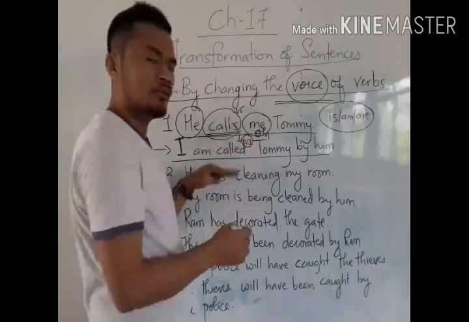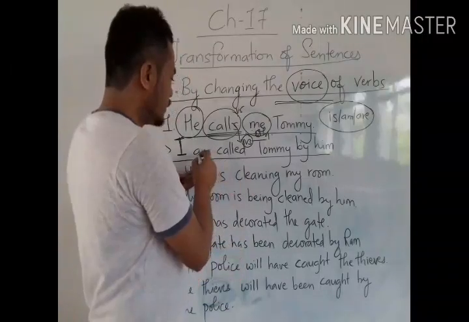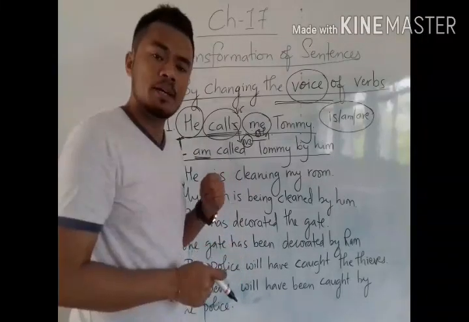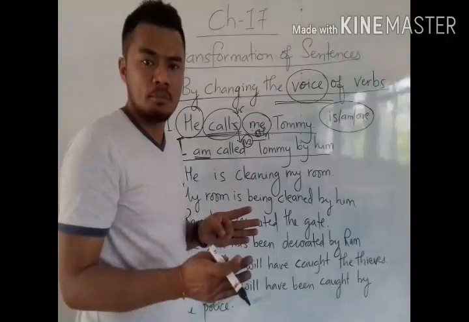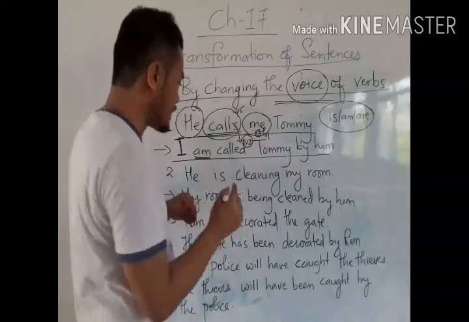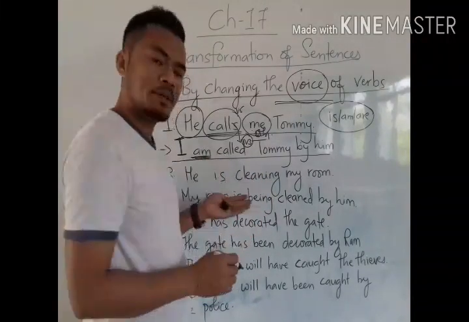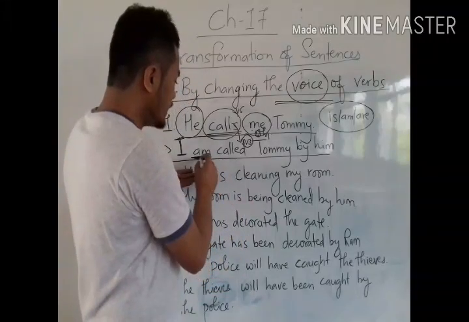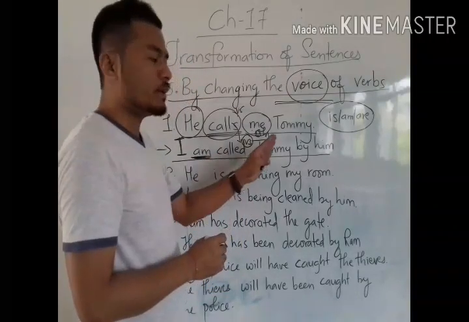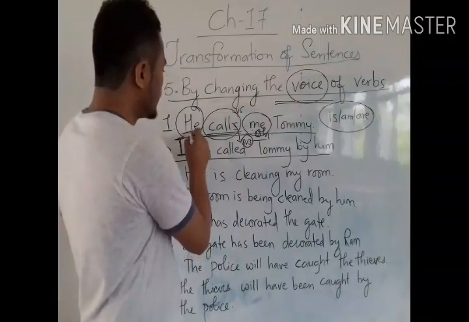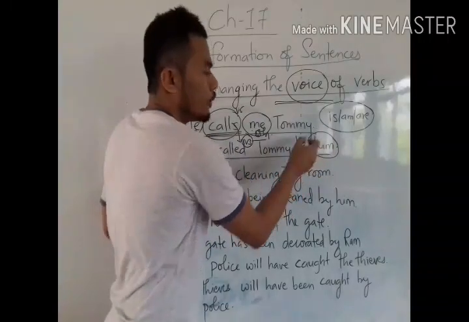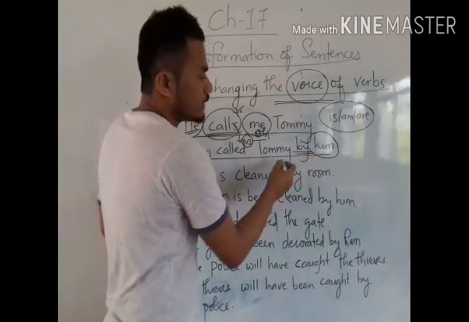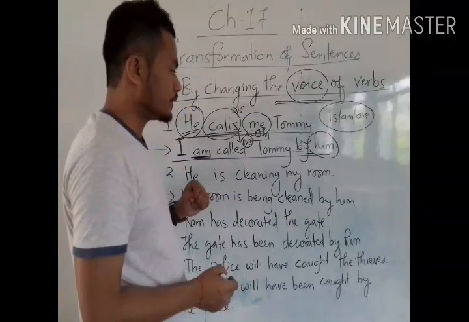But I told you, before B3 we have to write a to be verb. To be verb plus B3 is passive voice. So this is simple present tense, so I am called Tommy by him. So he becomes him here, the object. Before the object we write the preposition by.